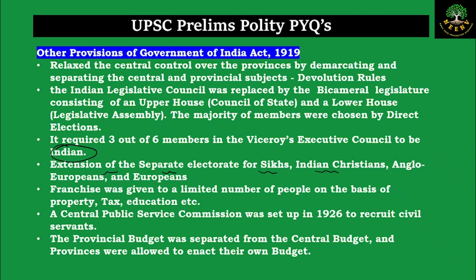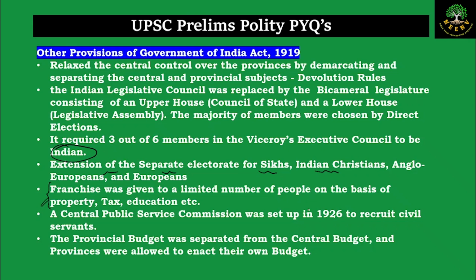Even though the separate electorate was extended, the franchise, that is who can vote, was actually limited to a very small number of people, especially people who had certain educational qualifications, people who were paying a certain amount of tax, or people who had a certain amount of property. So it was not universal adult franchise but limited franchise.